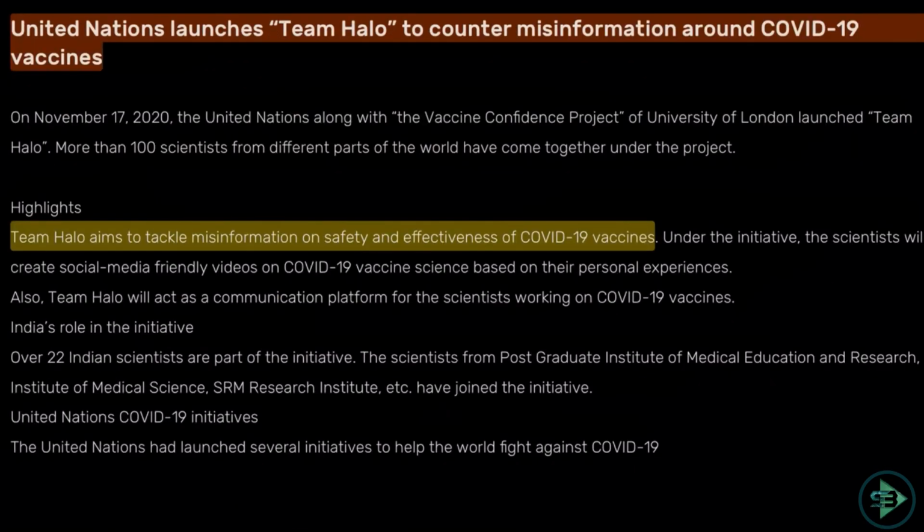Now let's pick up a few one-liner news items that could be part of your exam. So the United Nations launches Team Halo to counter misinformation around COVID-19 vaccines. So which of these is a mission launched by the United Nations to counter misinformation around the COVID-19 vaccine? That is Team Halo. Okay, Team Halo aims to tackle misinformation on the safety and effectiveness of the COVID-19 vaccine. Just know this. It's really important from a one-liner GK point of view.